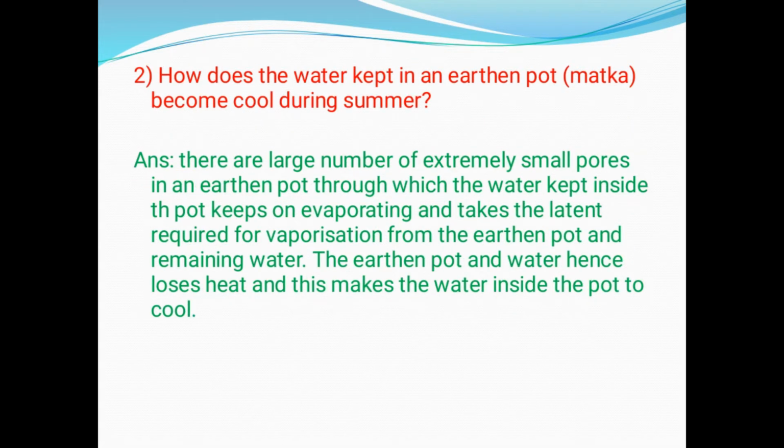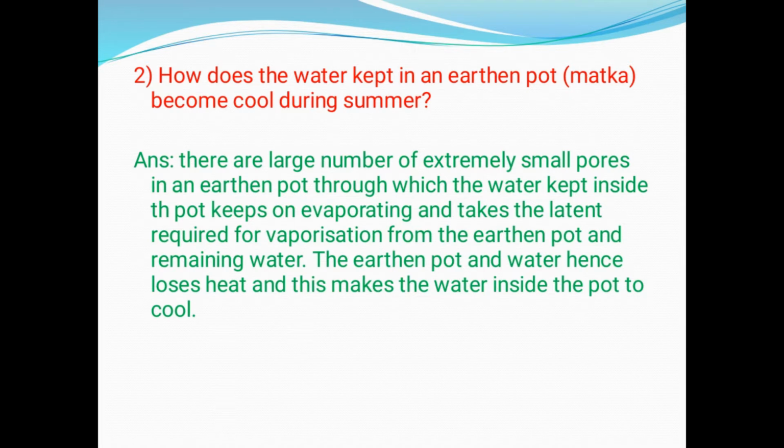The next question is, how does the water kept in an earthen pot, matka, become cool during summer? They are asking how it will be cooled. If we keep the water in an earthen pot, we will see that it gets cooled. Normally, in order to cool the water we keep it in a refrigerator, but natural cooling occurs in an earthen pot. They are asking for the mechanism in that.